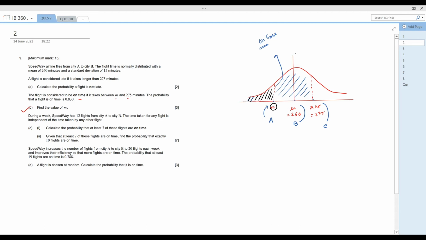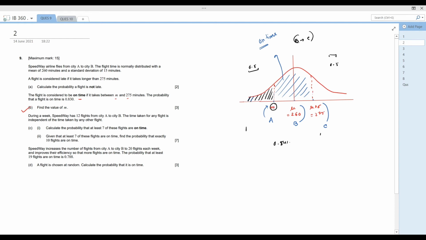What will be the area of B to C? Let's see that. I have already told that this half area is 0.5, and the other half area is also 0.5, and the complete probability from A to C is 0.8413.